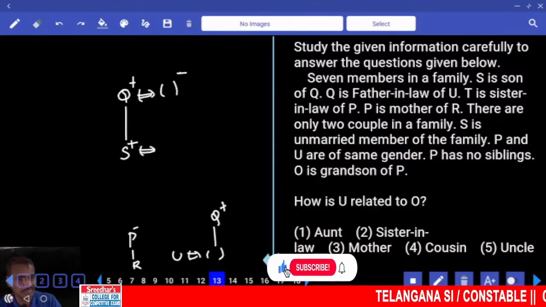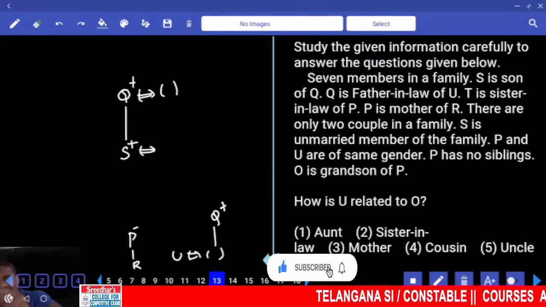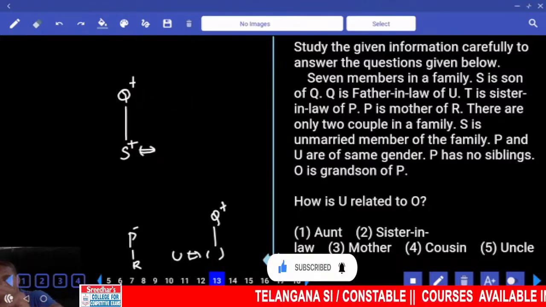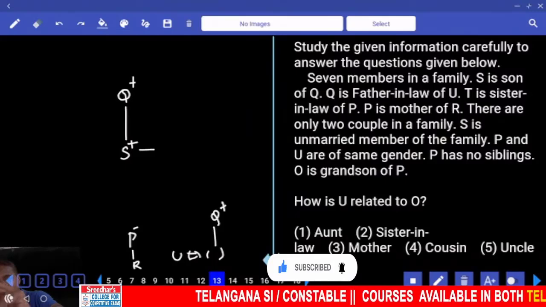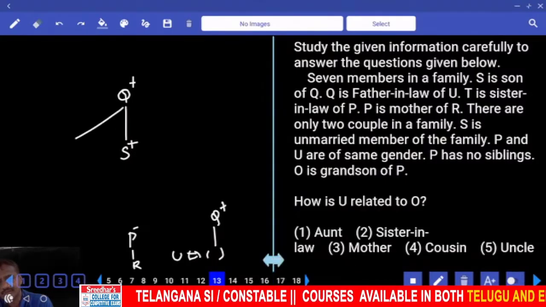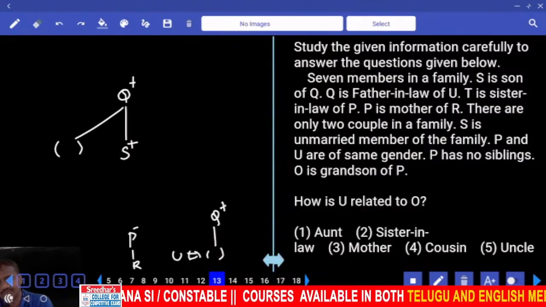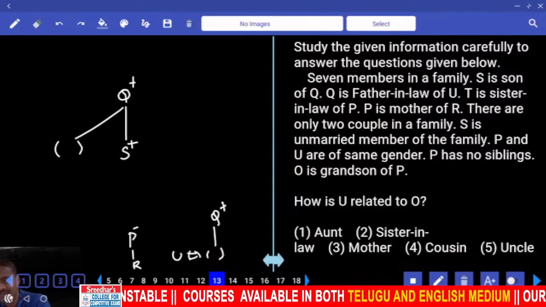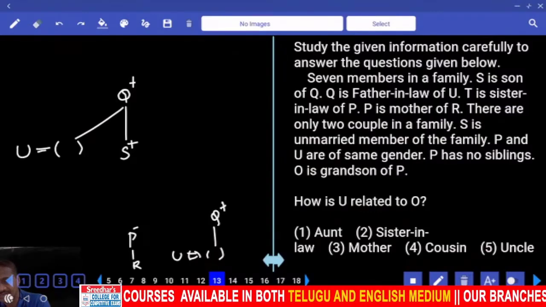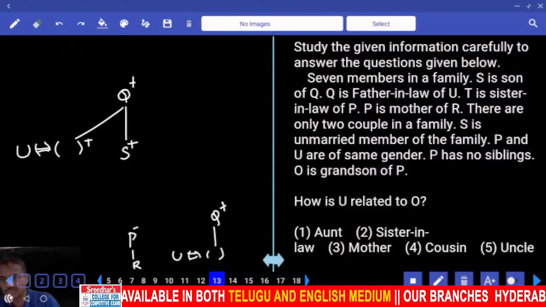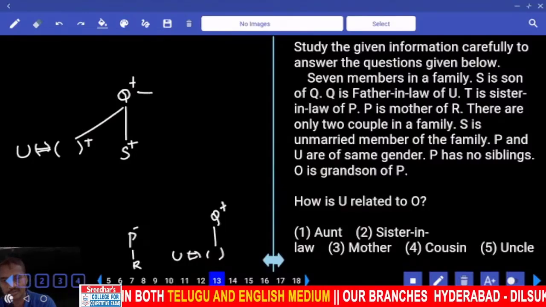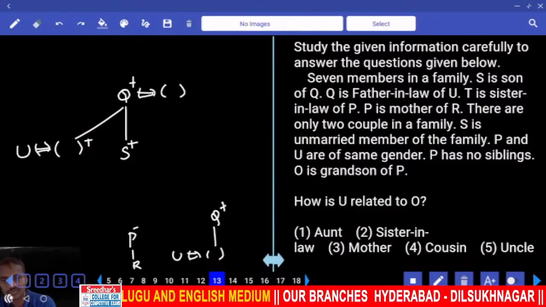S is an unmarried member of the family, hence S is not married. Then the sibling of S should get married. Clear? Why should the sibling of S get married? Because Q is the father-in-law of U, that means U's spouse's father is Q. And how many married couples are there? There are two married couples.